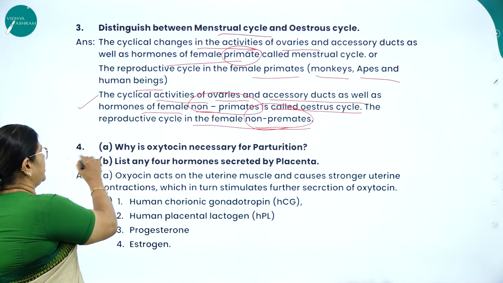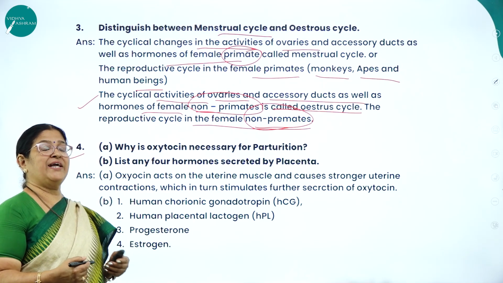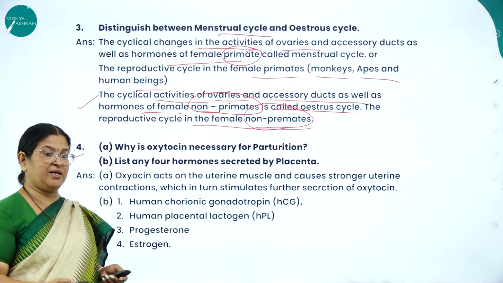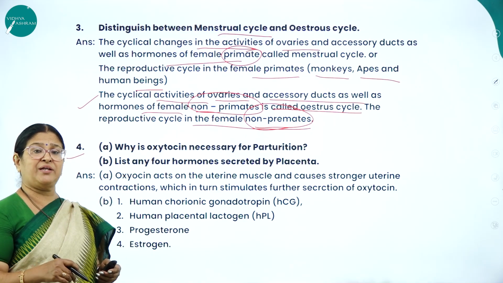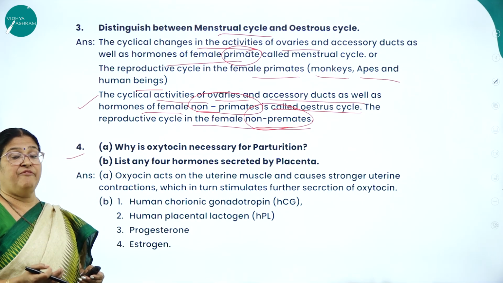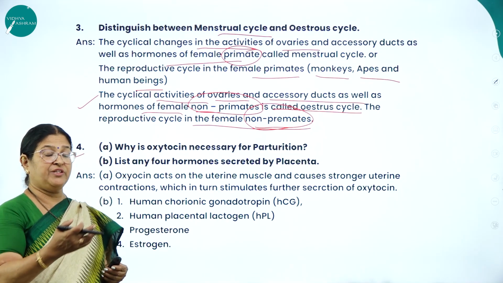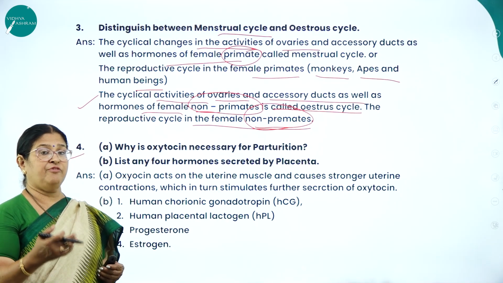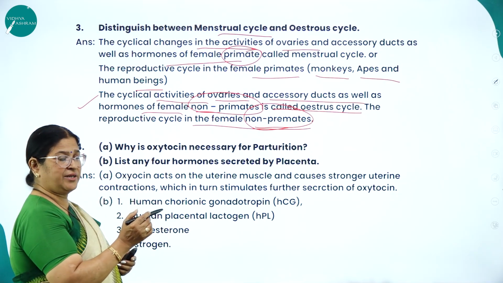Let me move on to the 4th question. This is a split question. Even for a 3-marker question or a 5-marker question, you may get a split question. For example, for a 3-marker question, they might ask a 2-marker question and a 1-marker question, that is 2 plus 1. For a 5-marker question, you may get 3 plus 2. Now we'll see how the marks are distributed.